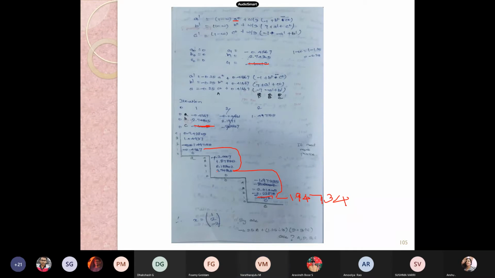Yes, sir. I'll calculate, sir. The A value is minus 0.41667. Then our D value is minus 1. Then our B value is 2.74305, give equal to, then the C value is minus 1.94734.